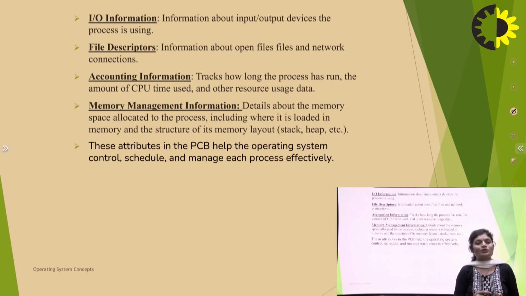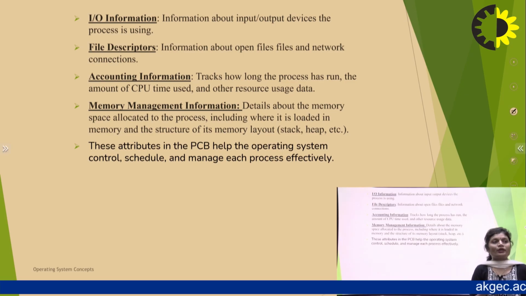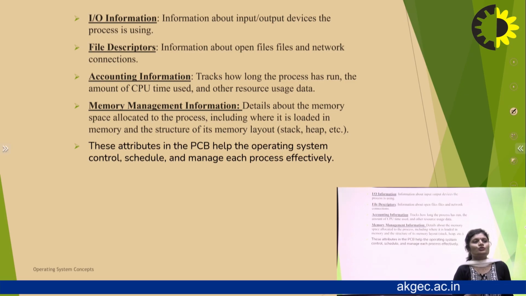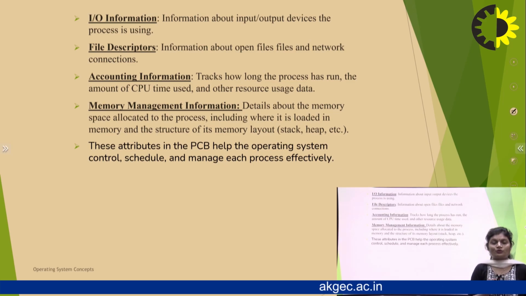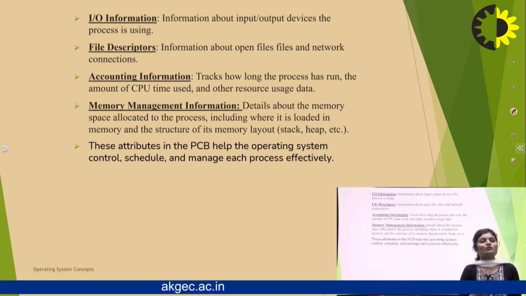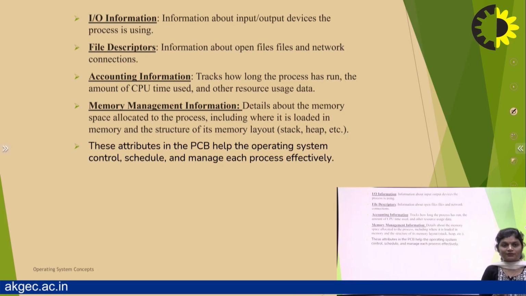Memory management information gives details about the memory space allocated to the process. Each running process requires memory. So how much memory is required, how much memory is free, and which memory is allocated to which process and for what time, all this information is recorded as memory management information. It also records the structure of its memory layout, which type of memory is used, stack, heap, etc. This is the data structure. These attributes in the PCB help the operating system control, schedule, and manage each process effectively.